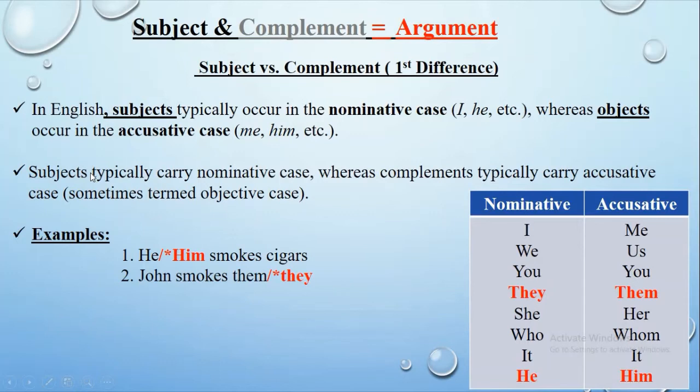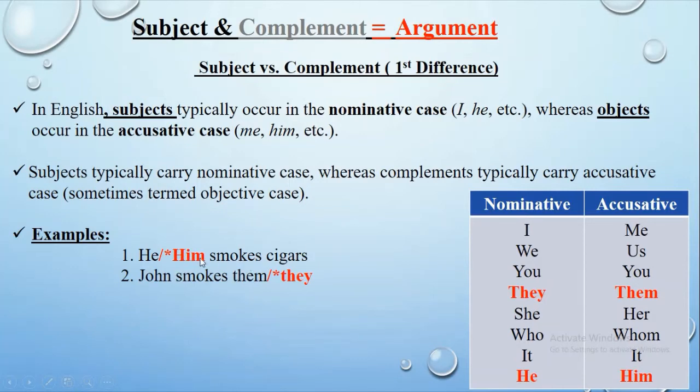You can see at the bottom, I have given the nominative and accusative case. Subjects typically carry nominative case, whereas complements carry accusative case. Sometimes that is termed as objective case. For example, he smokes cigars is the accurate sentence syntactically.